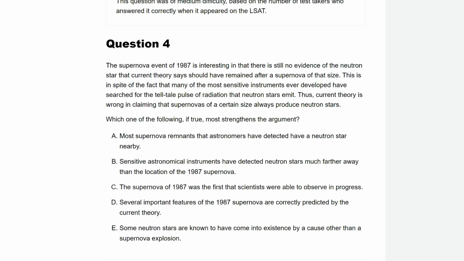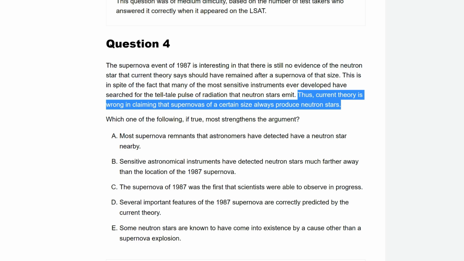So to recap the logic of my strengthening the argument advice, first I found the weakness. And for me, the weakness was they're blaming the theory when actually it could just be we haven't found it yet. Like we're not good enough to find it yet. That's the weakness of the argument. How do we strengthen the argument, therefore? Take away that weakness. Say that no, it's not the instruments. Our instruments are amazing. Our instruments are incredible. And then, if it's not the instruments, yes, it must be the theory. So you've strengthened the argument.